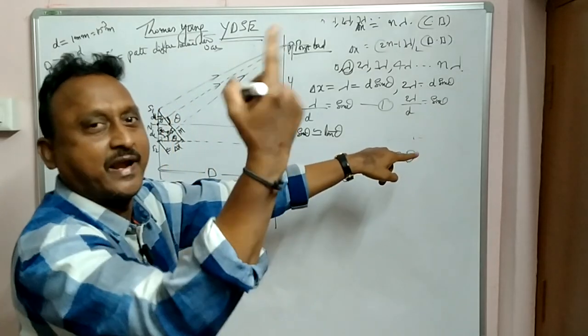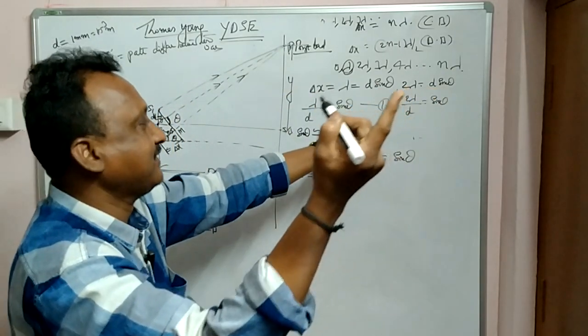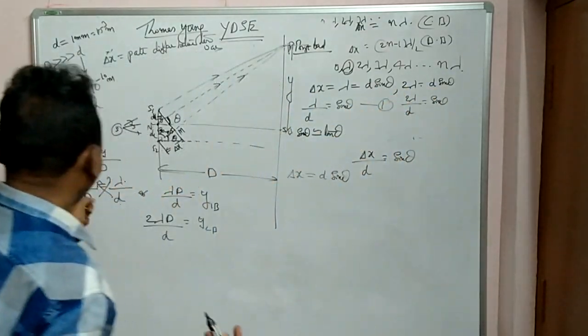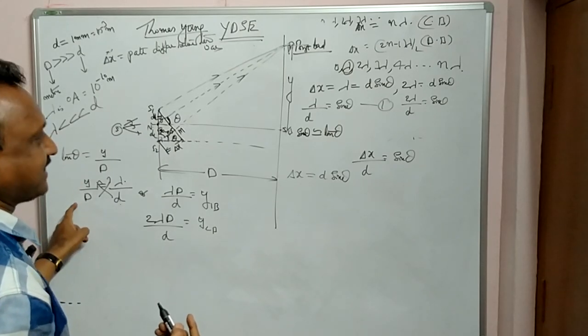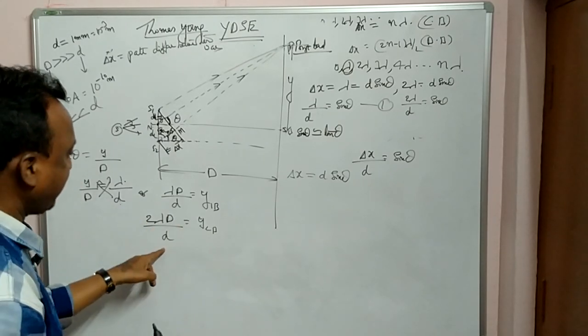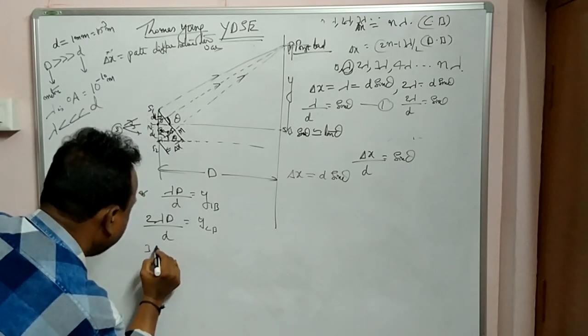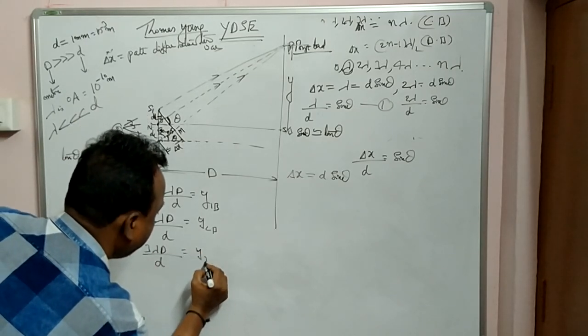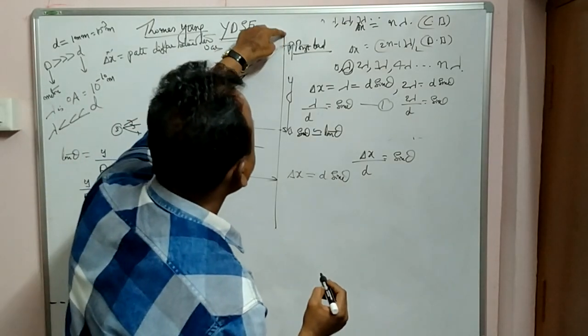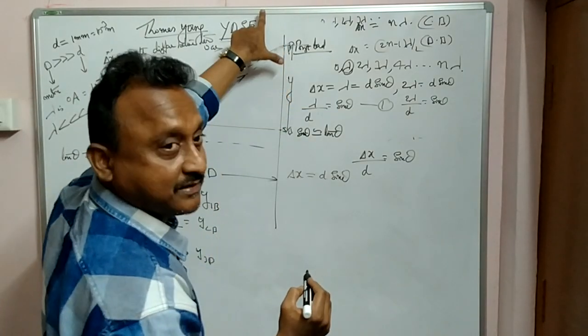This is for the second bright. So 2 lambda by d is equal to tan theta again, giving 2 lambda D by d. Similarly the third is 3 lambda D by small d, the third bright. First, second, third bright from the central one.